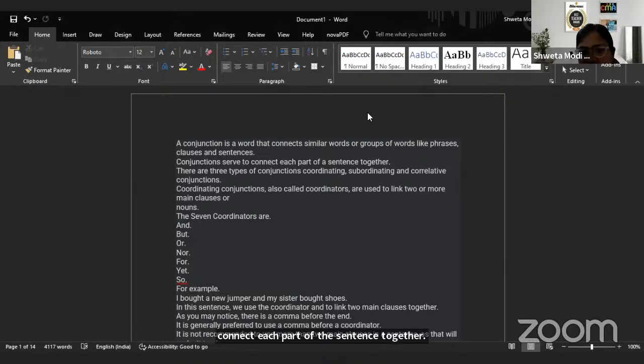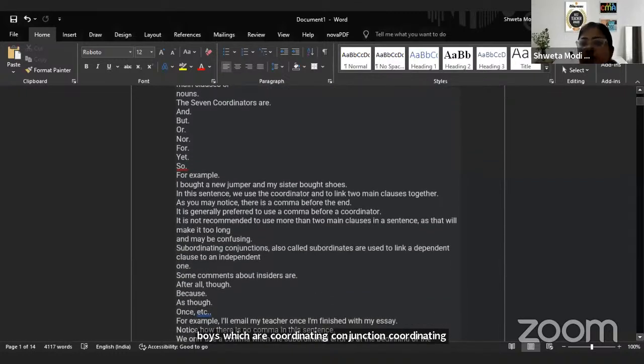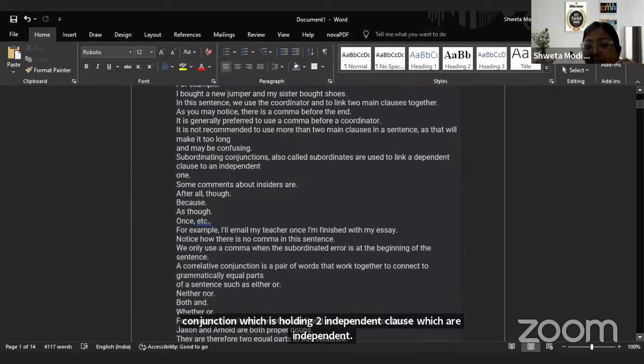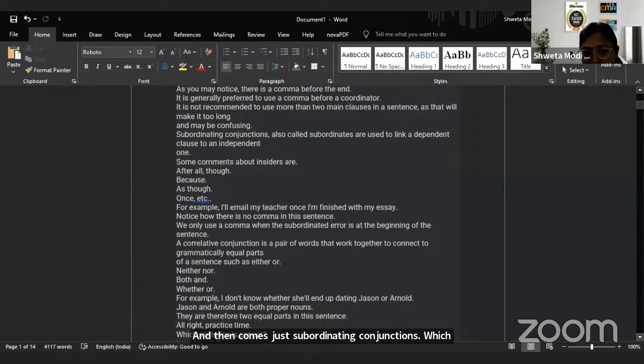Three. Coordinating, subordinating, and correlative. Which are coordinating? FANBOYS. For, and, nor, but, or, yet, so. These are your FANBOYS, which are coordinating conjunctions. Coordinating conjunction means a conjunction which is holding two independent clauses. And then come your subordinating conjunctions, where you have a conjunction which is holding a dependent clause. It depends on the other clause.